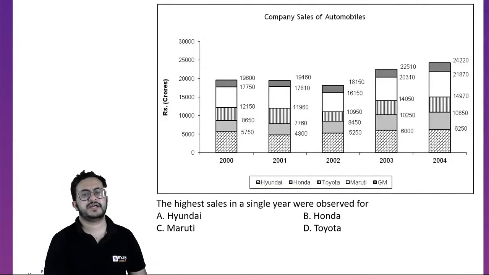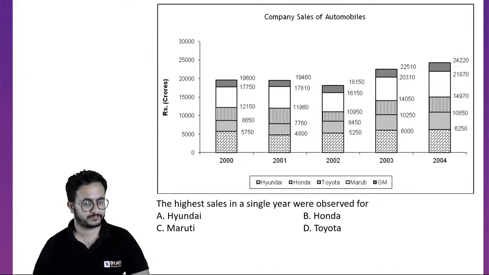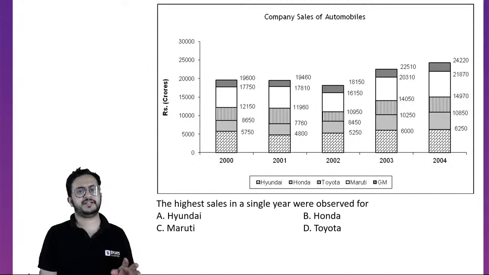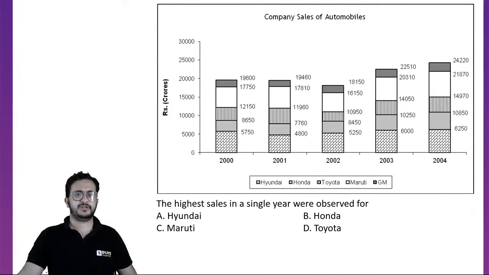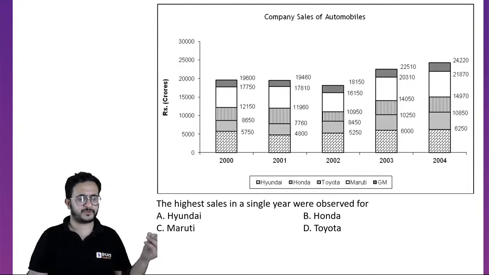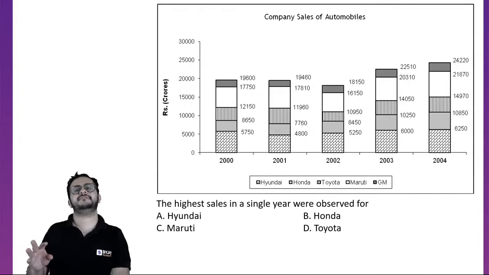So the first question is the highest sales in a single year were observed for which company? Which section first to solve? See, it is up to you, whichever section you are comfortable with, right? You will not feel that there is shortage of time, like in other exams. In SNAP, you have 60 minutes, 60 questions, so you should do verbal first because verbal will hardly take any time, right? And here you have enough time.